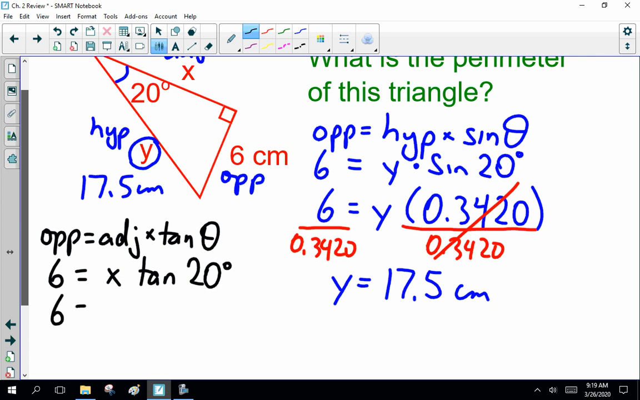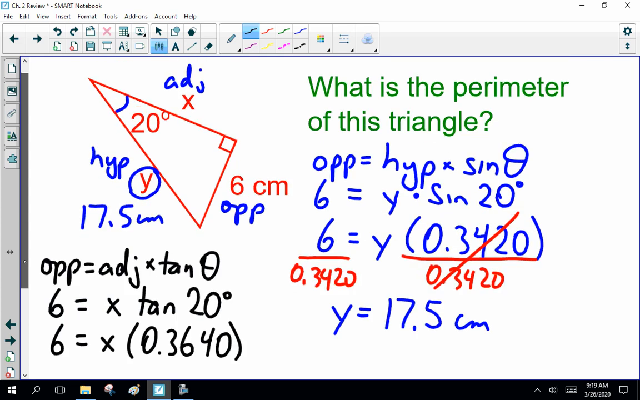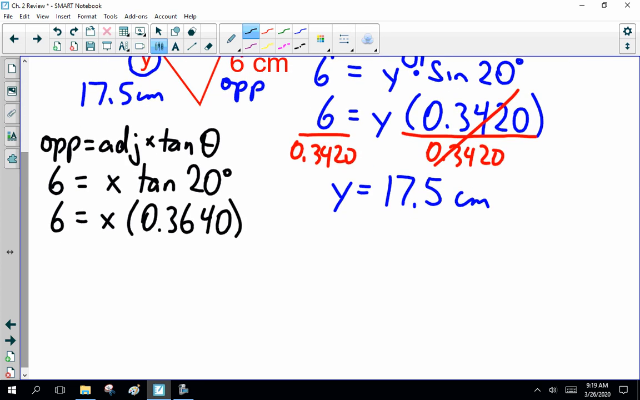So 6 equals x times tan of 20. Tan of 20 is 0.36397, which rounds off to 0.3640. Now, how do we get rid of times 0.3640? We divide both sides by 0.3640.